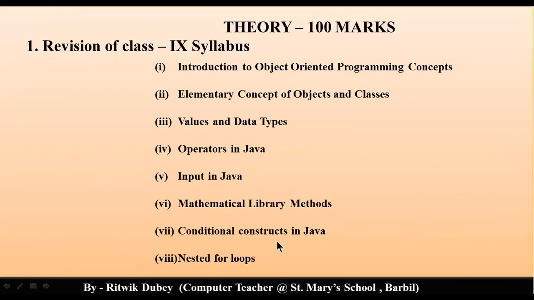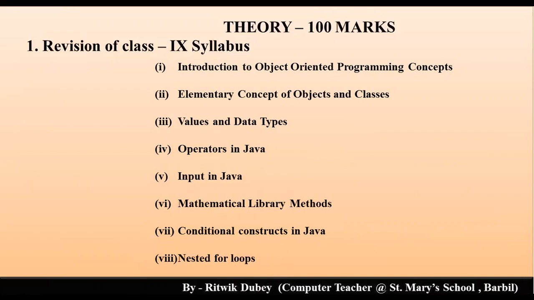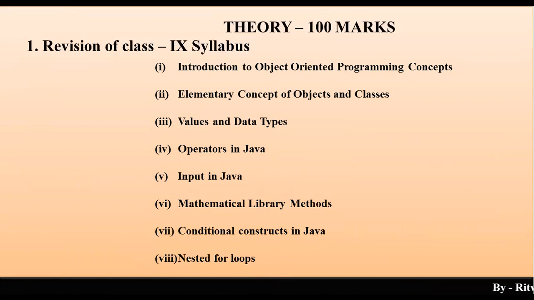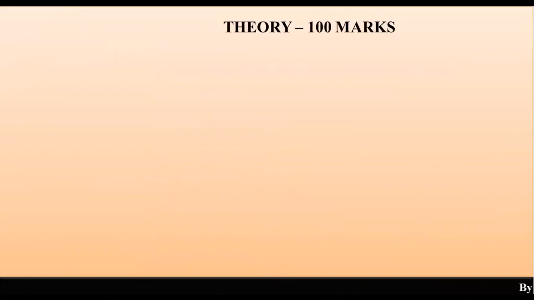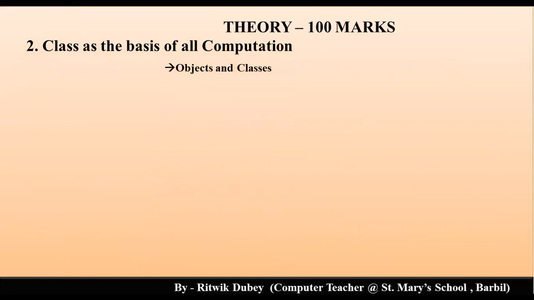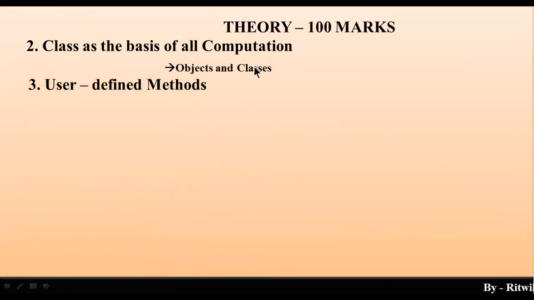Then nested for loops. I will also discuss about while loop and do while loop, and I will try to discuss about nested while loop and nested do while loop also. Then number 2 is your class is the basis of all computation. Objects and classes. In this second chapter, we will learn in detail about objects and classes.